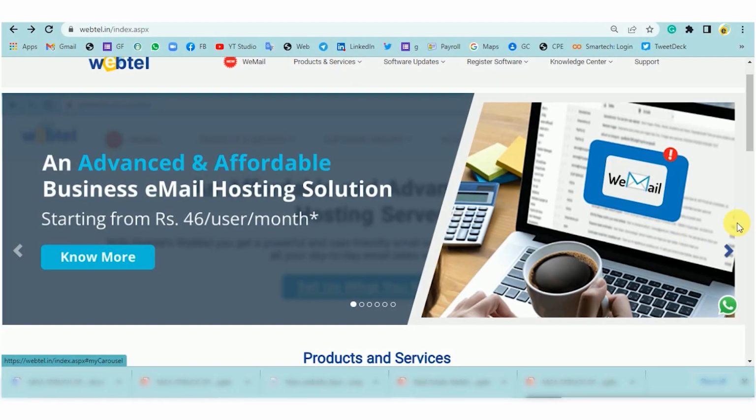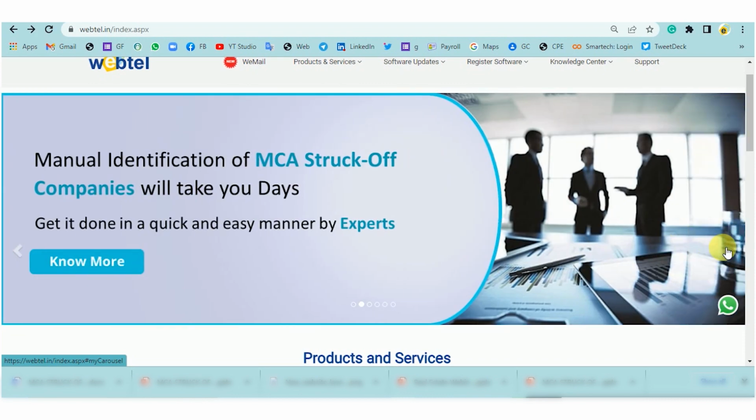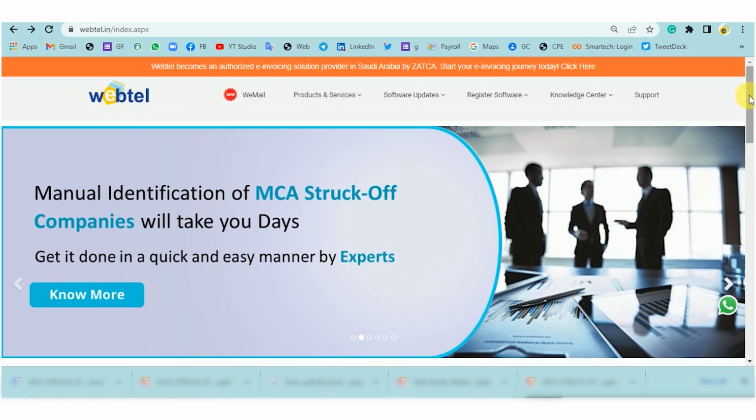Move to the Webtel website. Over here you can see the MCA struck off companies. Click on know more, and you can see a download sample report is available so that you can view the data, and in this way you will get the data as a sample.